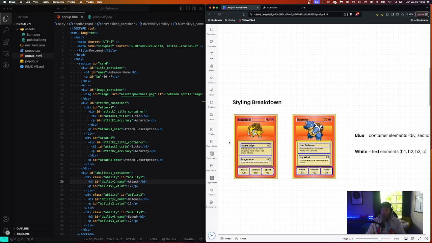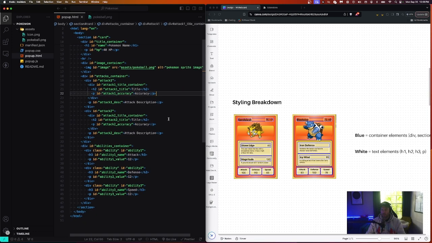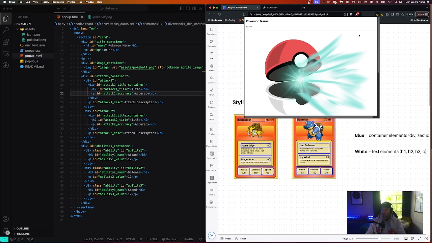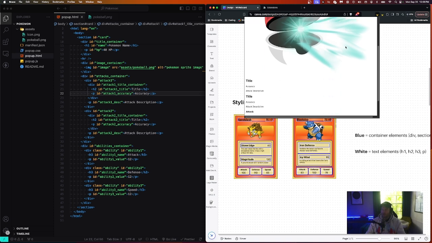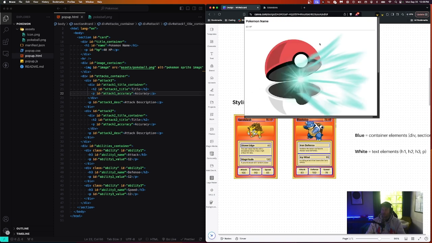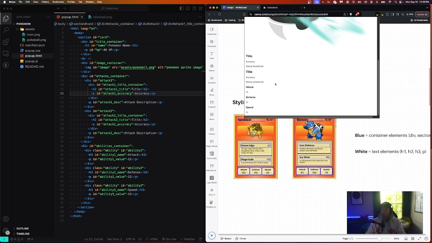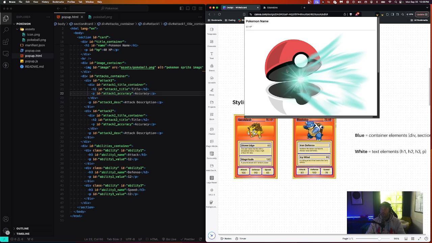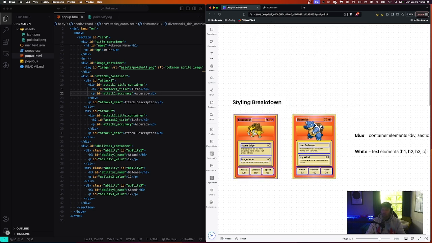We've done everything on the card here, so you should be all set up for the next video where we're actually going to style it. If we take a look at our Chrome extension right now, it probably looks very weird because we basically set up everything, but we have not styled it at all. So it's going to look strange, but in the next video, we're going to turn this into what you see on the screen here, which is going to be pretty cool. We're going to add all the styles so you can see all the colors, make sure all the fonts are the right size and boldness and all that good stuff. So I will see you on the next video.